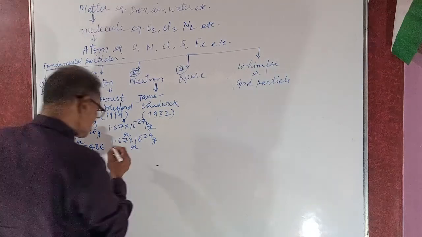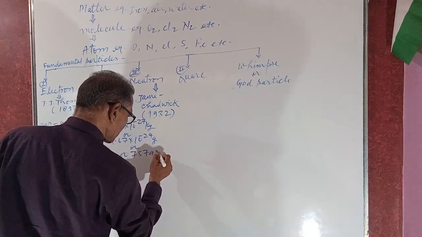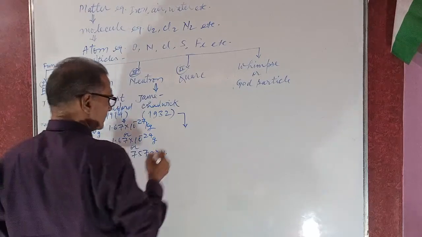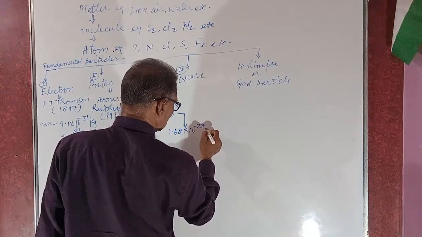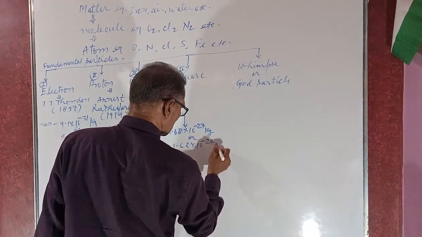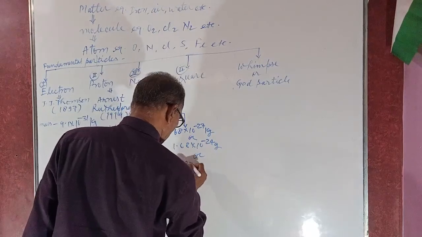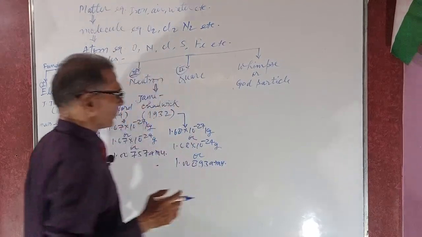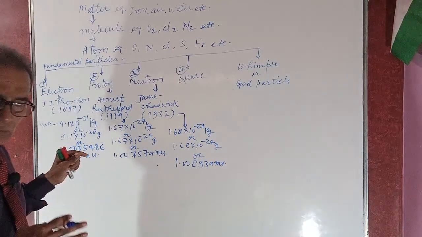What is the mass of the proton? About 1.00757 AMU, atomic mass unit. The mass of the neutron is what? It is about 1.68 into 10 power minus 27 kg, or 1.68 into 10 power minus 24 gram, or at the mu scale, 1.00893 AMU. It is the mass of the neutron. These are the main fundamental particles which occur inside the atom.